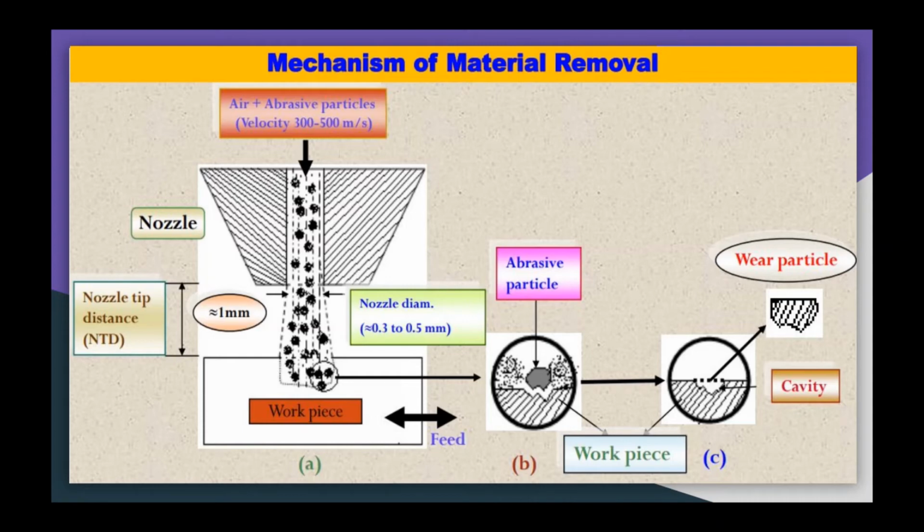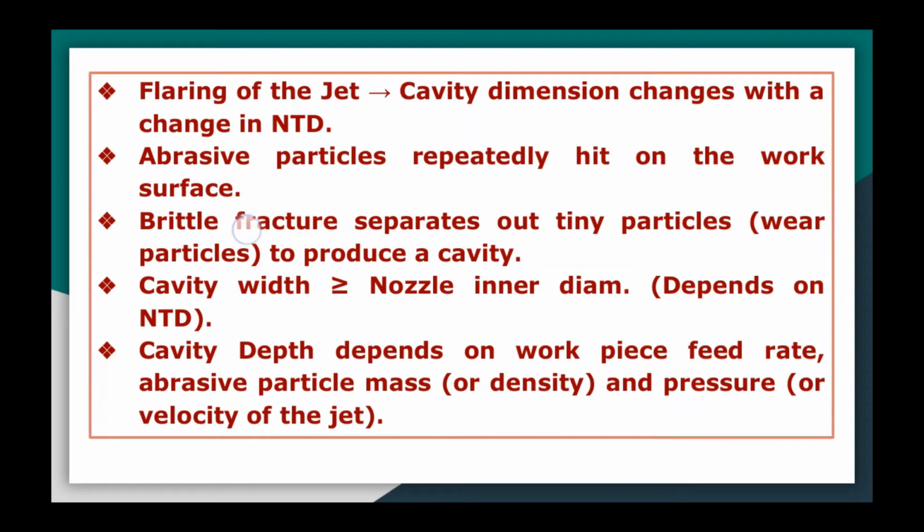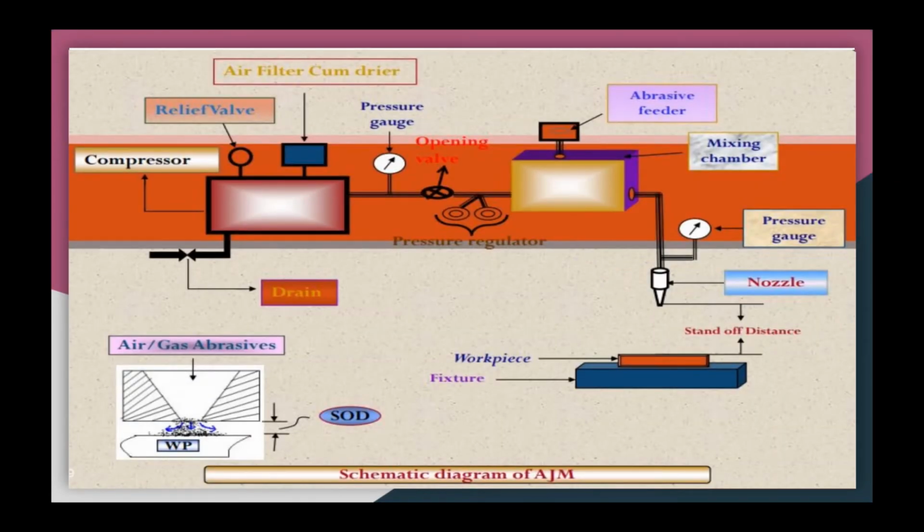So cavity depth depends on the workpiece material, the feed rate, the abrasive particle mass flow rate, and the pressure also. Okay, so these points are important. Now let us see the experimental setup for the abrasive jet machining.